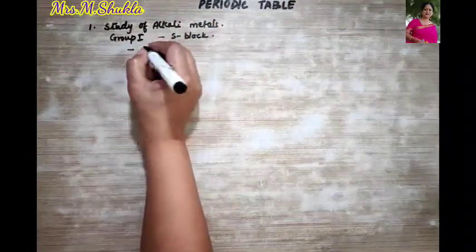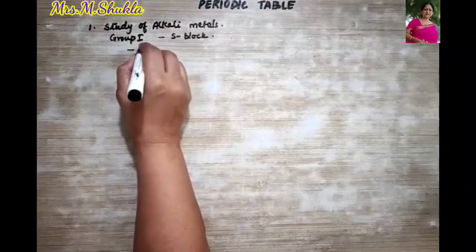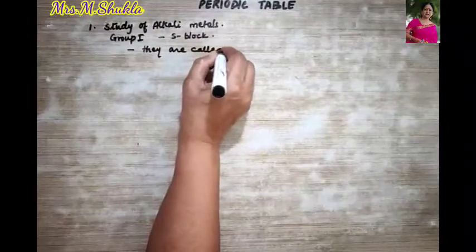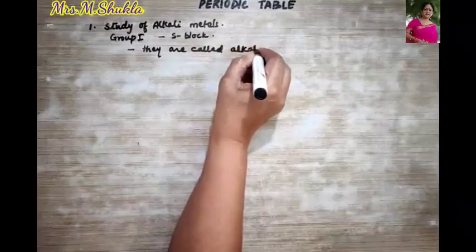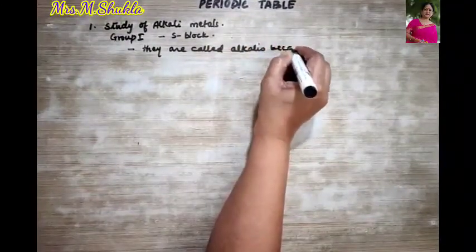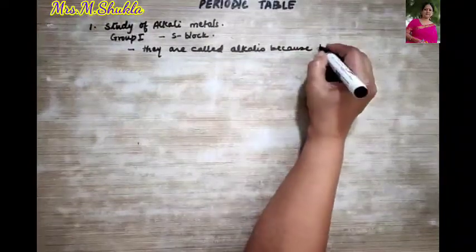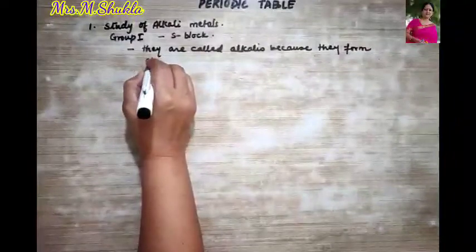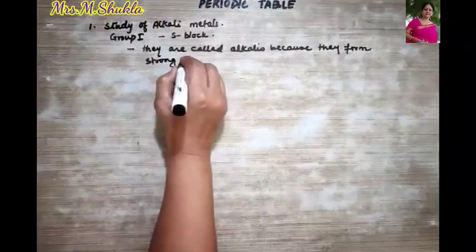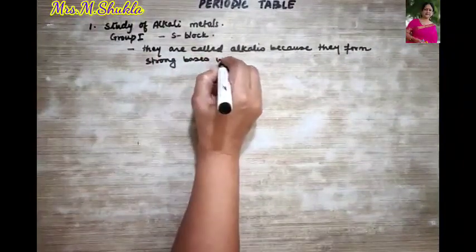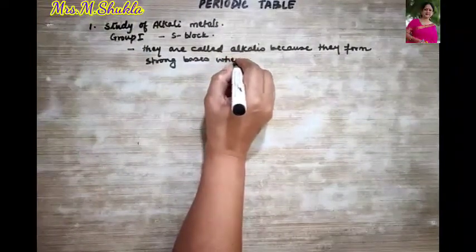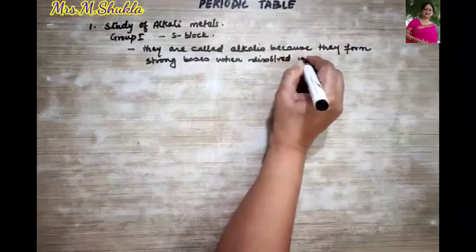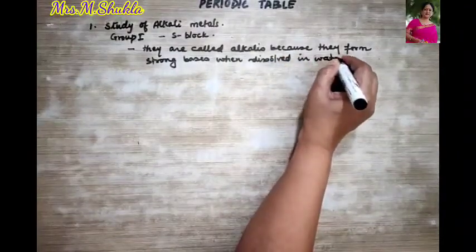So I write over here, they are called alkalis because they form strong bases when dissolved in water.